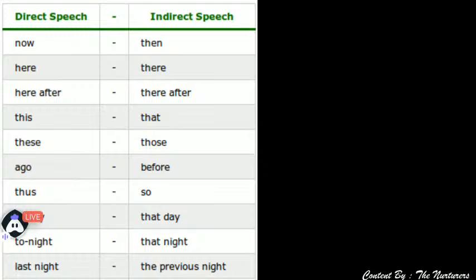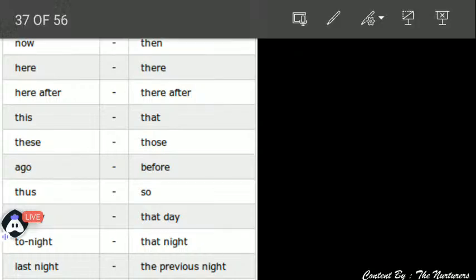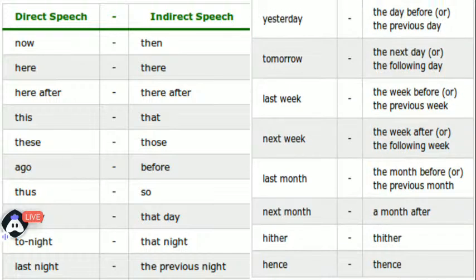Moving ahead, we have some further. If we are talking about yesterday, how we will write yesterday? It is the previous day. Tomorrow, the next day or the following day. Last week, the week before or the previous week. Next week, the week after or the following week. Last month, the month before or the previous month. Next month, a month after. Hither, thither, and hence, thence.